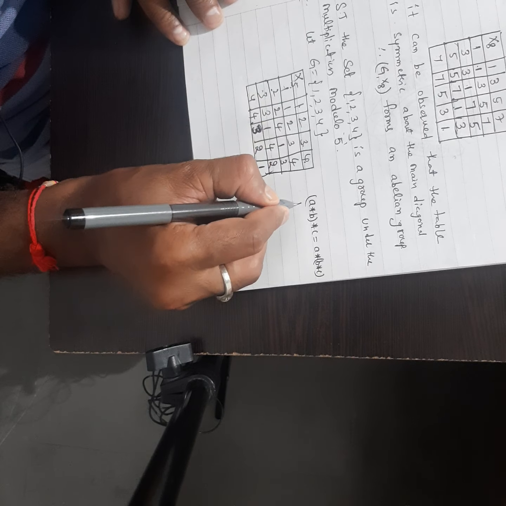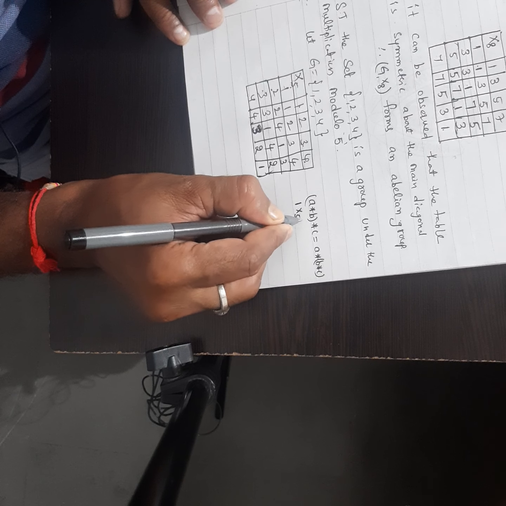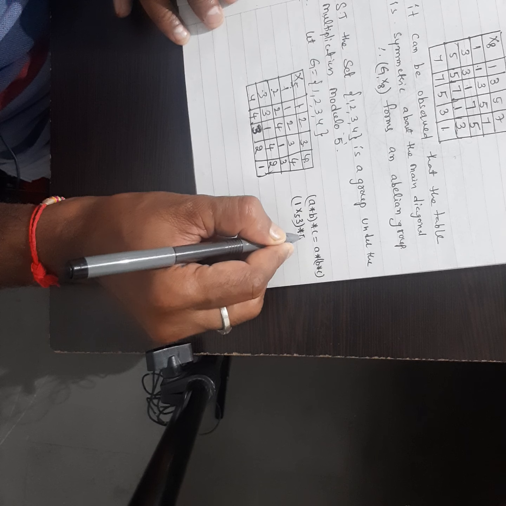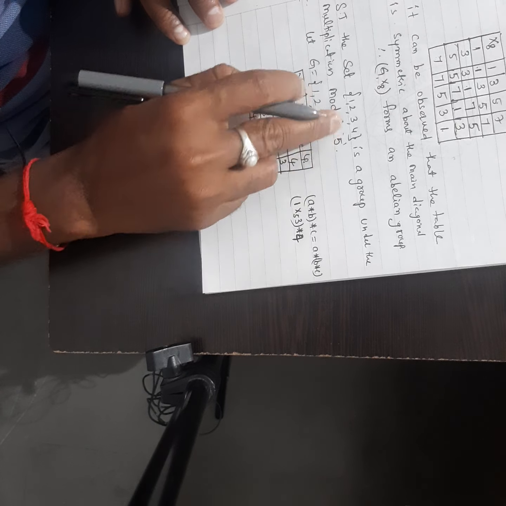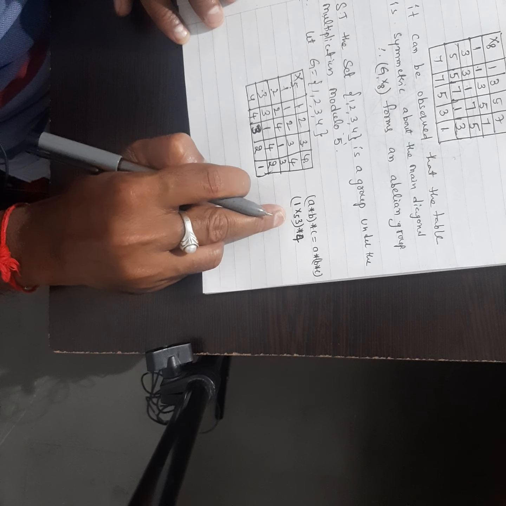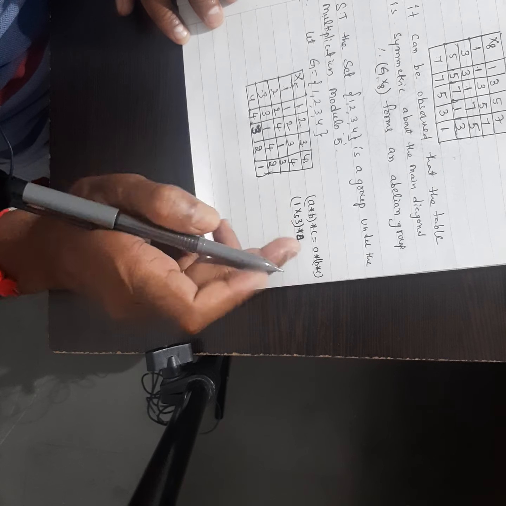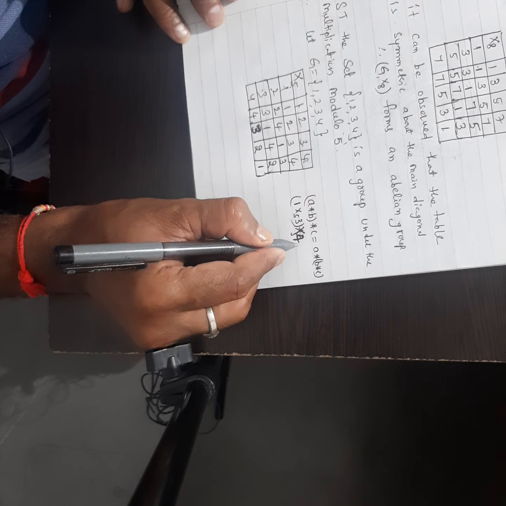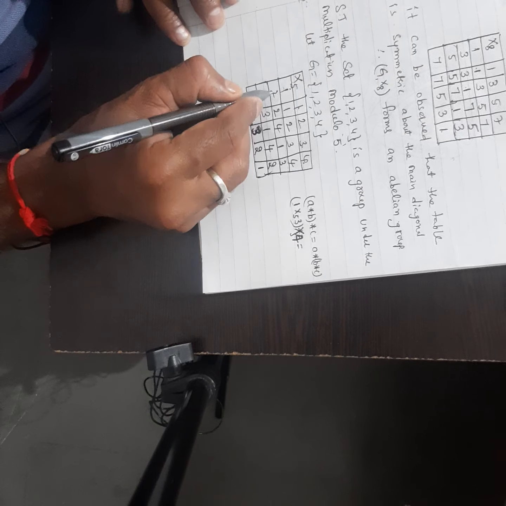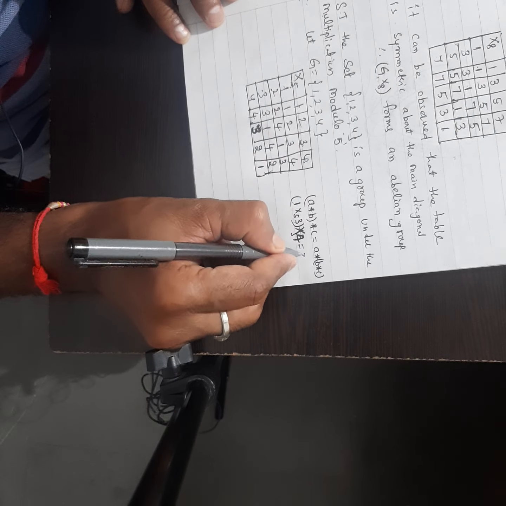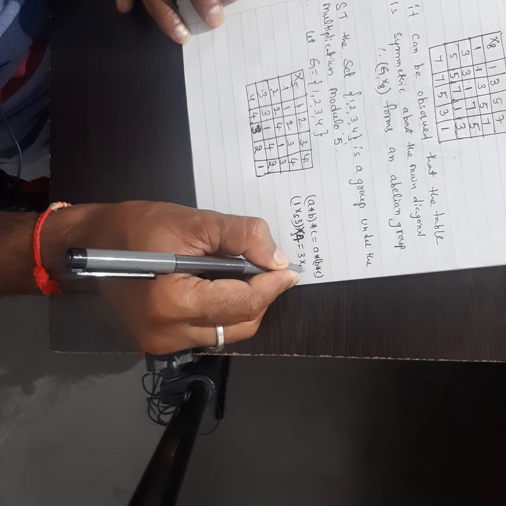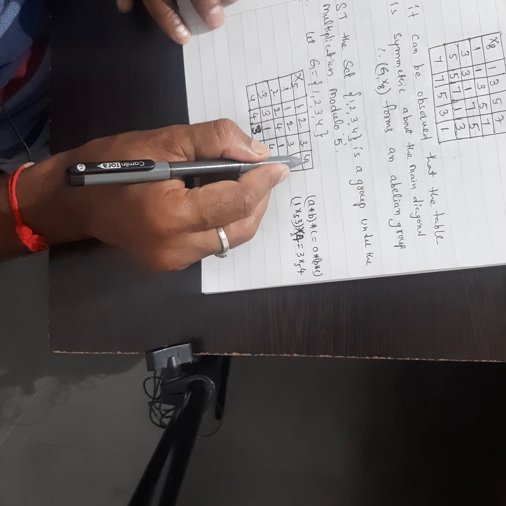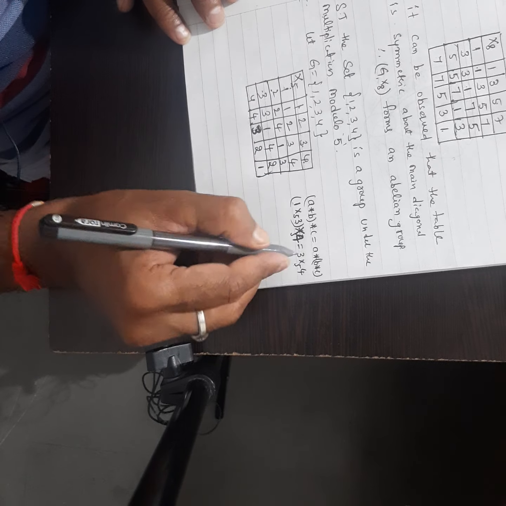For example, take 1 star 3 star 4, since the elements are only 1, 2, 3, 4. This is the LHS value: 1 into 3 is 3, then 3 star 4, 3 fours are 12, the remainder is 2, so our value is 2.